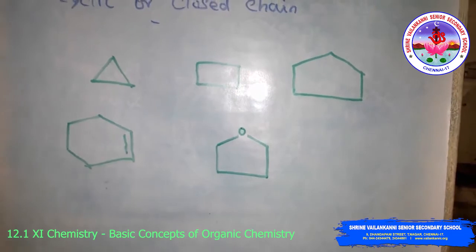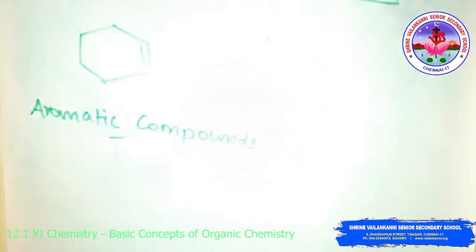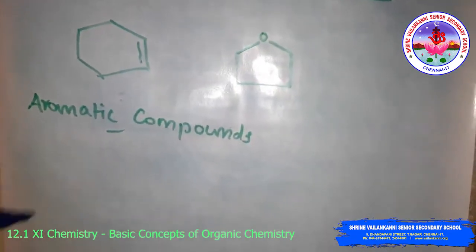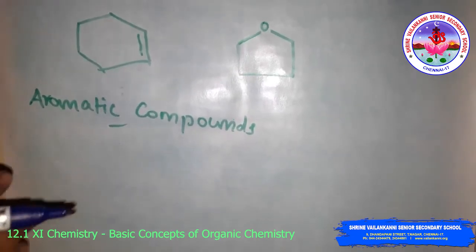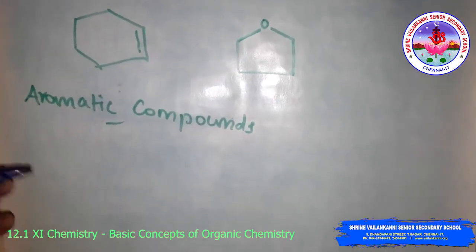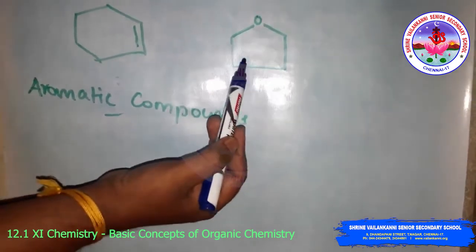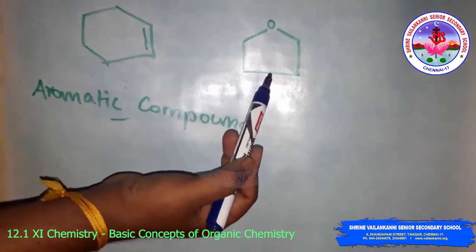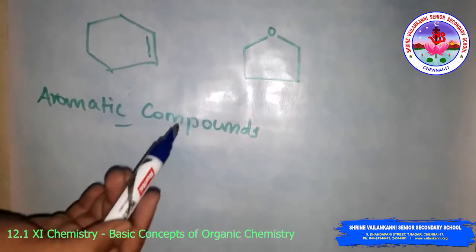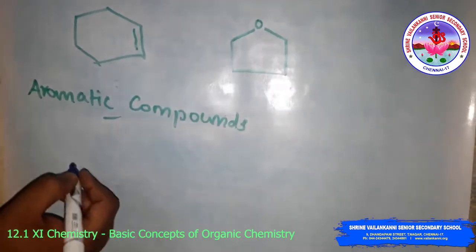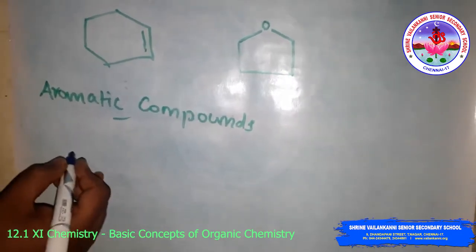Okay, then aromatic compounds. The aromatic compounds are a special type of compounds. Like alicyclic compounds, aromatic compounds may also have hetero atoms, like tetrahydrofuran. We can see the aromatic compounds are benzenoid compounds and non-benzenoid compounds.